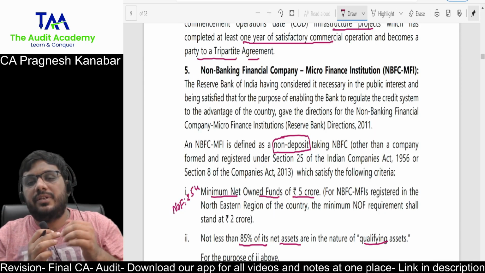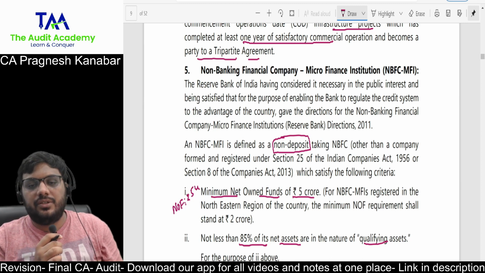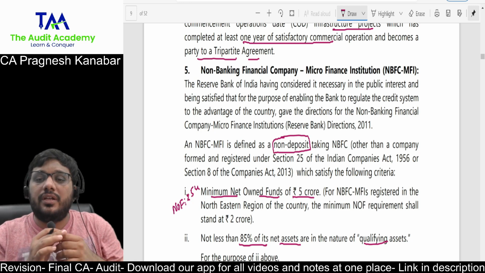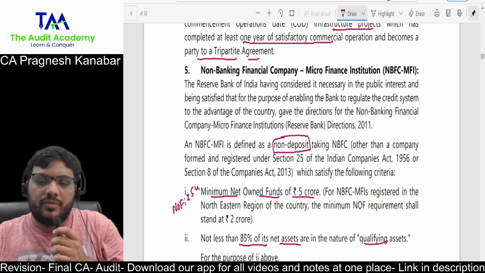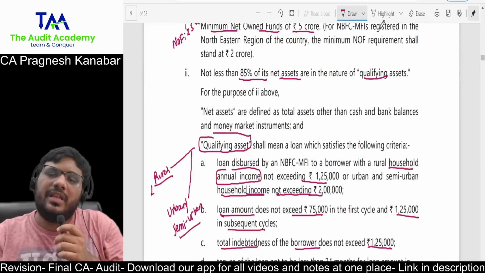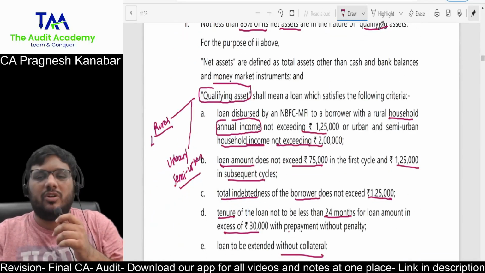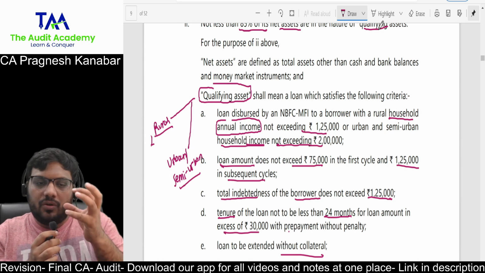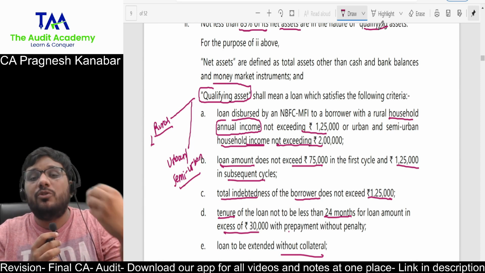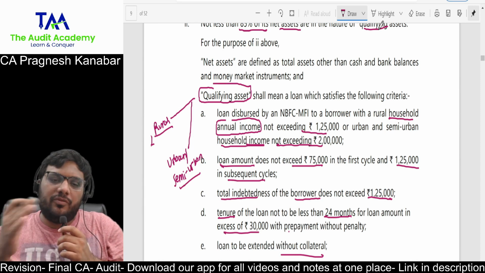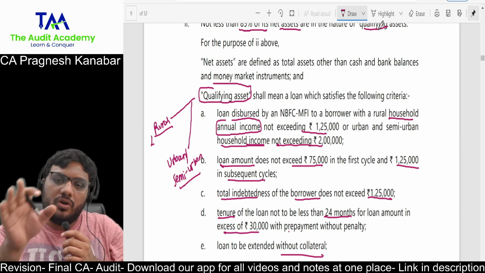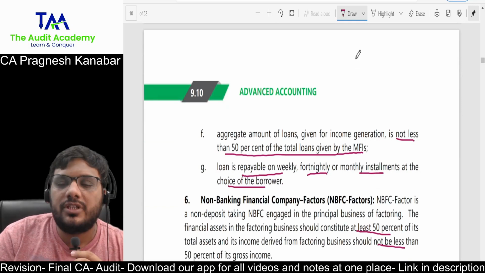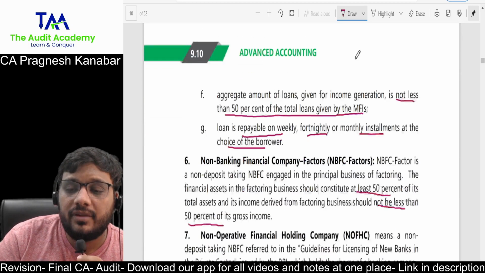So microfinance companies, microfinance institutions are such institutions that they do not accept deposits and they give major loans to the rural borrowers or semi-urban borrowers also. All right. They have defined who will be rural borrowers, semi-urban borrowers, basically to give loans to the class of the country where the loans are not usually given, correct? That is why microfinance institutions are exempt from lots of compliance requirements, all right, because they are doing a great job of giving loans to such people who are not considered for giving loans.